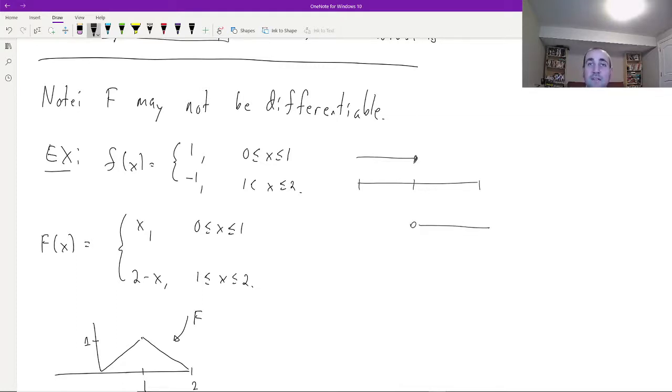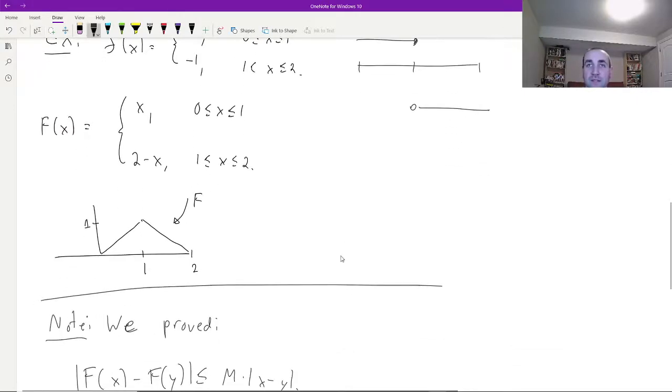And in that case, capital F of x, you can compute. I'm not going to go through all the details. And what you end up with is this pyramid-shaped function over here. And in particular, there's a point up there where the function is not differentiable, even though you can see that it's continuous. Okay. The one last thing that I wanted to mention here is that this function isn't differentiable, but it's a very mild failure of differentiability, right? We have this problem at this point where there are a couple of linear approximations, or rather uncountably many of them, but that's really the only thing that happened.